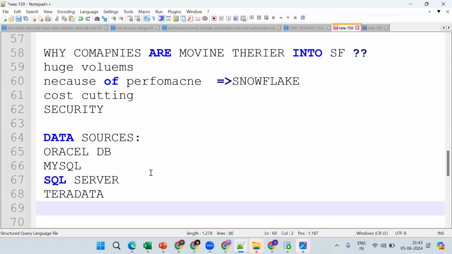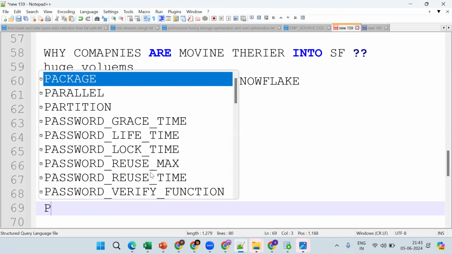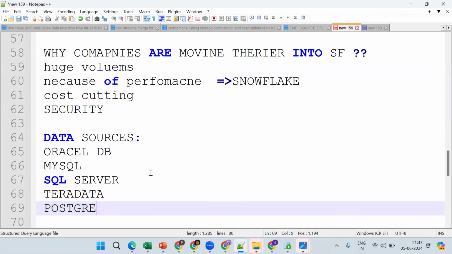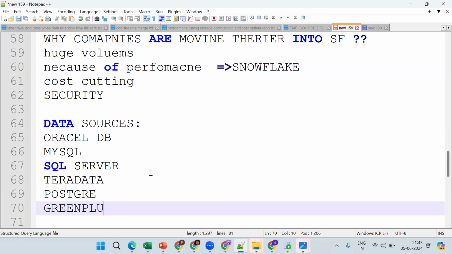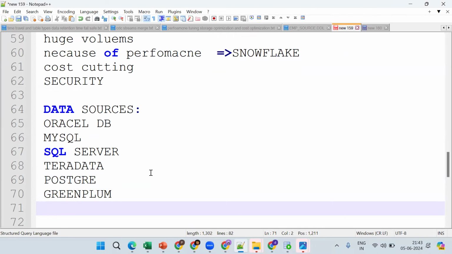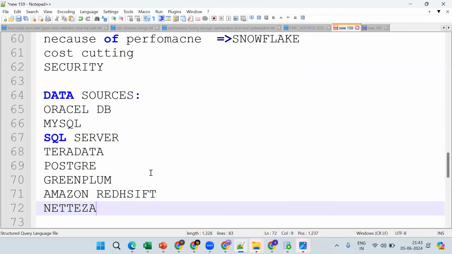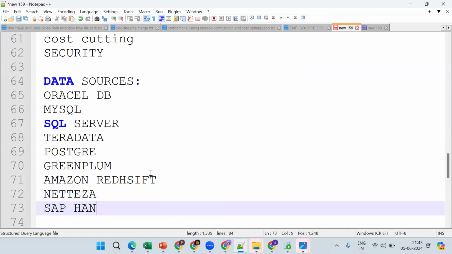PL/SQL is the programming language. Then Postgres, Greenplum, Amazon Redshift, Netezza, SAP HANA. There are so many data sources.